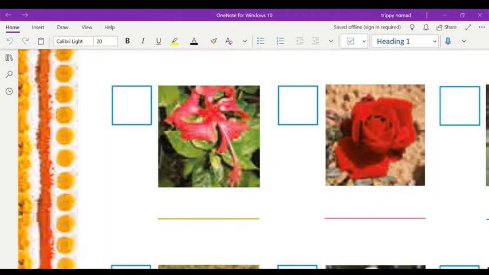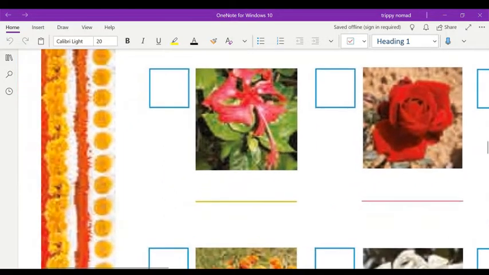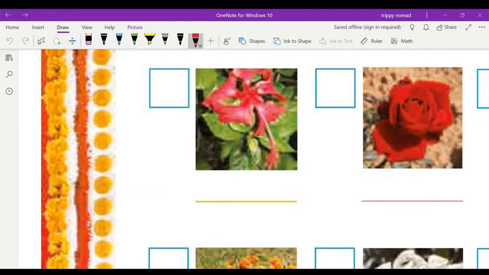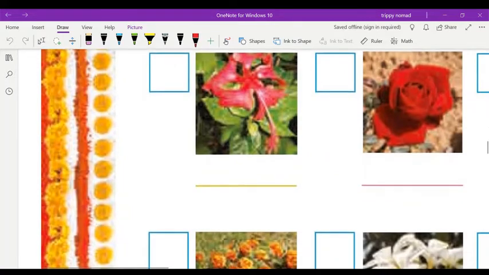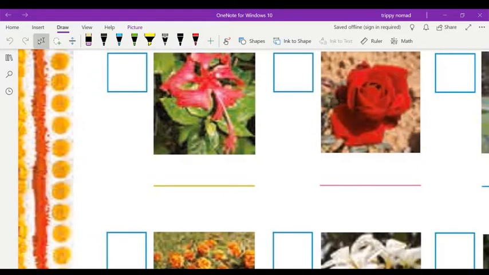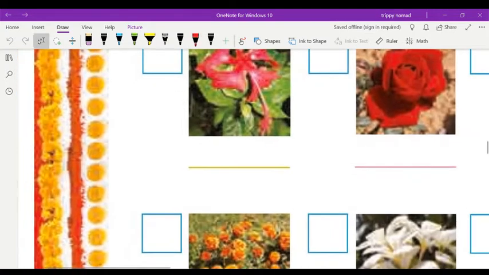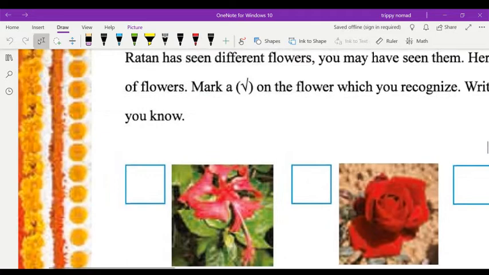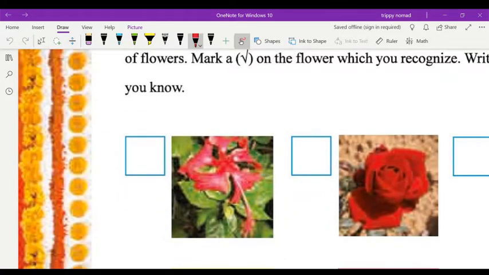First one, that is this one. This is called hibiscus. Okay, first one I am showing you once. Just wait. This one first.